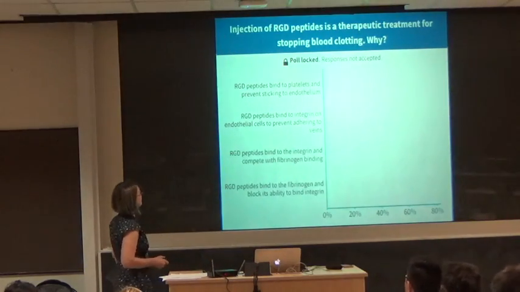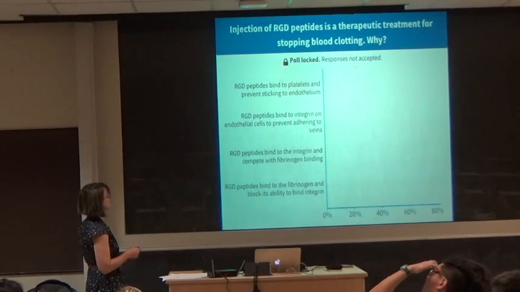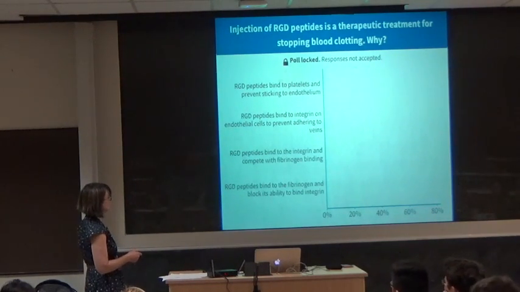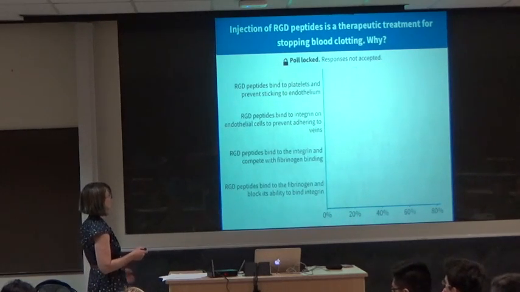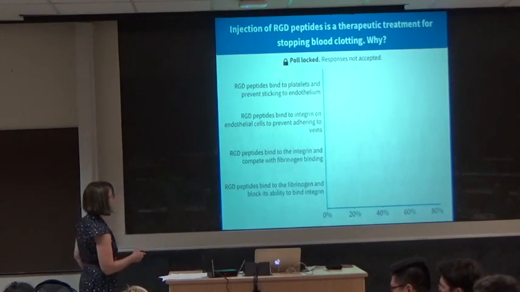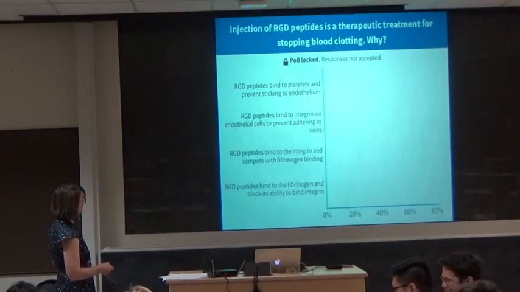Right here. In the original vote and in the revote, nobody picked that the RGD peptide sticks to platelets and prevents sticking, or that RGD binds to integrin on the endothelial cells to prevent adhering to the veins. I'm not even quite sure what I was saying there, I was making stuff up. Okay, but I have to come up with four things. So it really boiled down to these two.